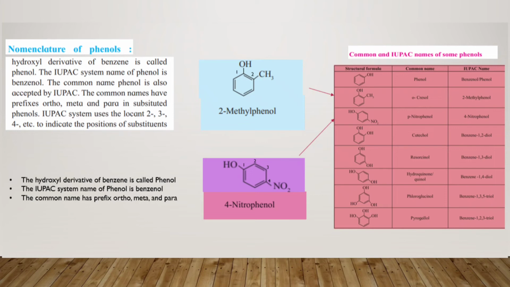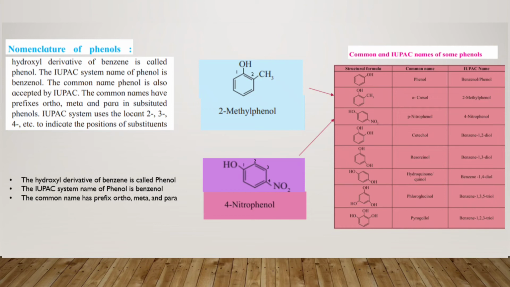Next you have a benzene ring again with OH groups present on adjacent sides of the ring, and the name of this compound is pyrogallol. So these are the common names given to these types of phenols. You have to study these common names.